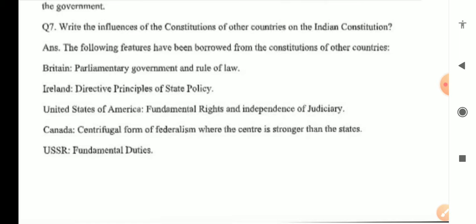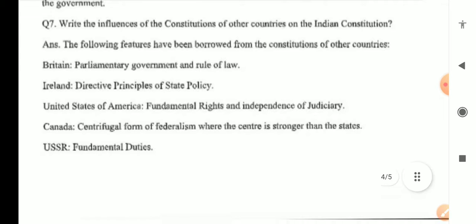Write the influence of constitution of other countries on the Indian Constitution. Following features have been borrowed from the constitution of other countries: Britain, parliamentary government, rule of law; Ireland, directive principles of state policy; United States of America, fundamental rights and independence of judiciary; Canada, centripetal form of federalism, where the center is stronger than the states; USSR, fundamental duties.